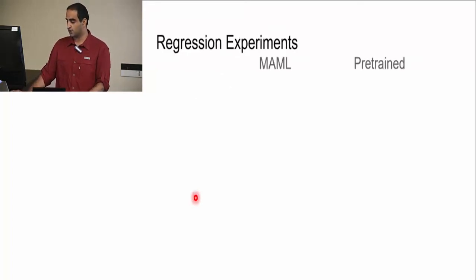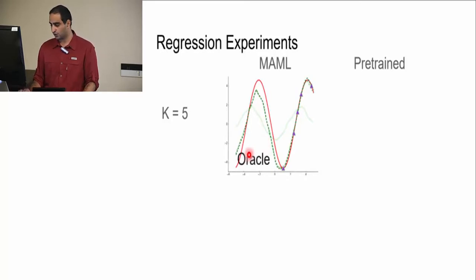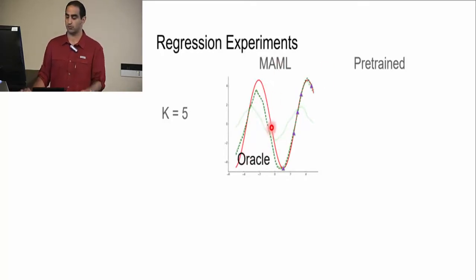So here are the results. When we use k equal 5, this is the plot. This red one is the oracle, which is the sine wave which we had to adapt to.